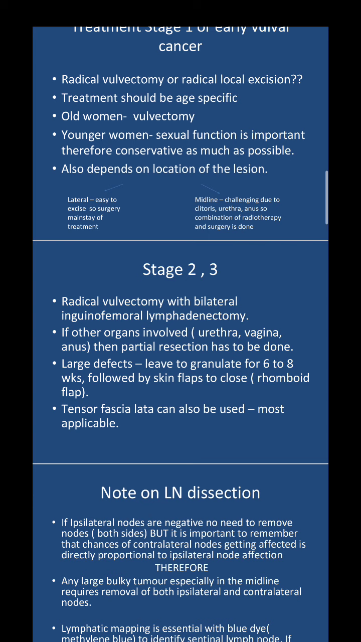In stage 2 and 3, radical vulvectomy with bilateral inguinofemoral lymphadenectomy has to be done. If other organs are involved like the urethra, vagina or anus, then partial resection has to be done. Partial resection of the lesion, and then you can subject the patient to radiotherapy. Any large defect, leave it to granulate for 6 to 8 weeks, followed by skin flaps to close. Tensor fascia lata can also be used, most applicable in terms of graft.